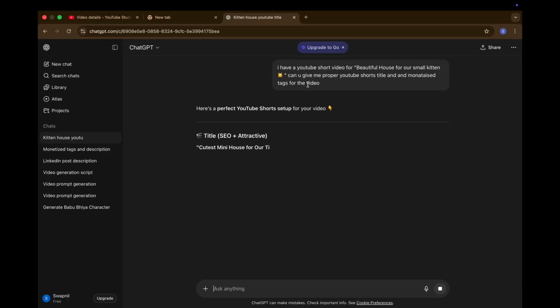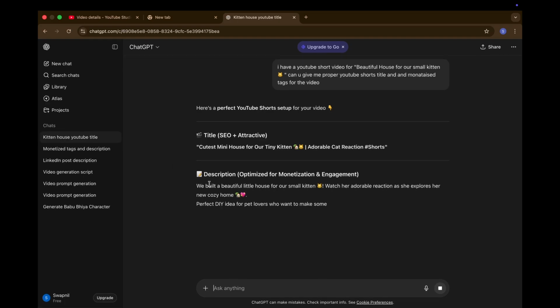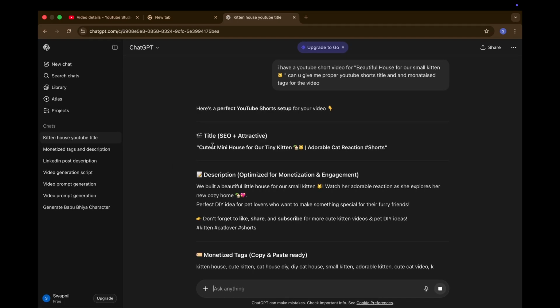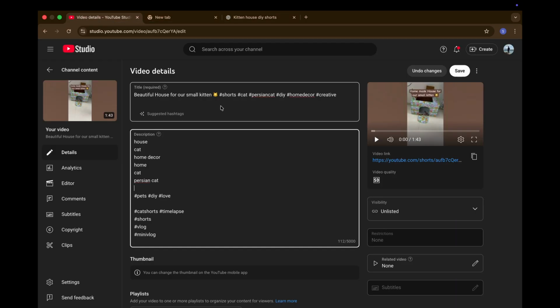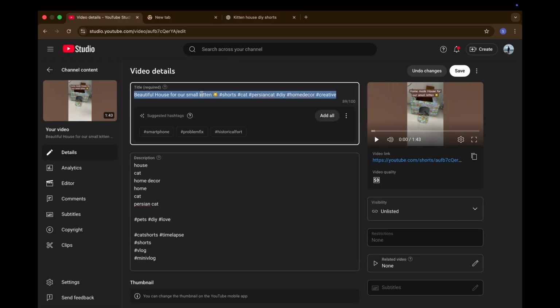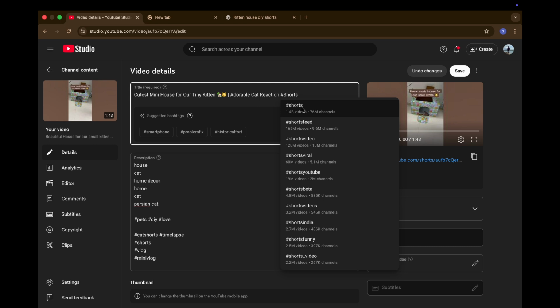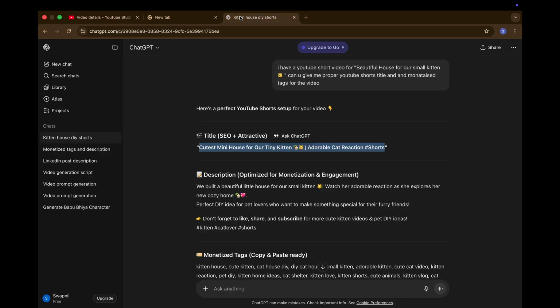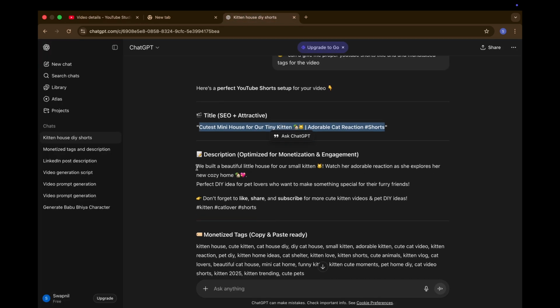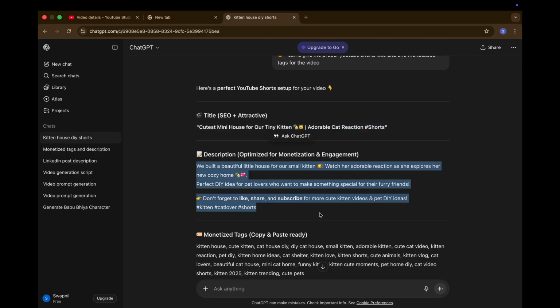This is one of the titles that ChatGPT has suggested: cutest mini house for our tiny kitten, adorable cat reaction shots, and it has also given a description as well as the tags. So what I'll do is just copy and directly paste it. It will save your time also because AI will do it for you, right? I just have to copy and paste the same things that it has mentioned.